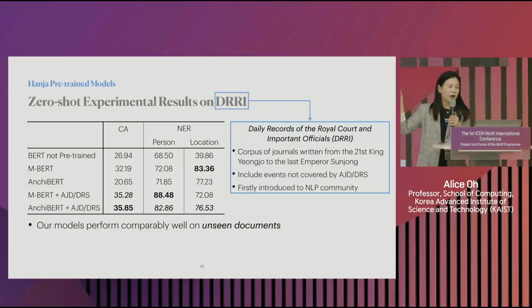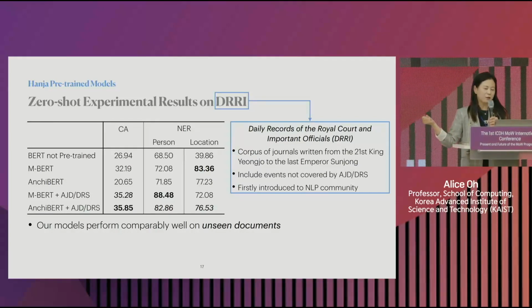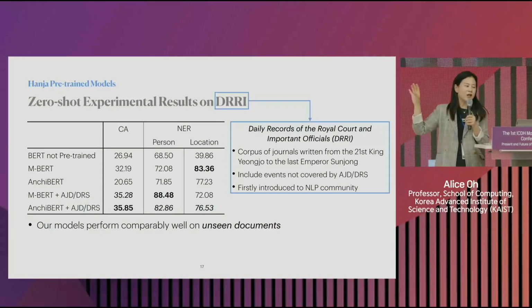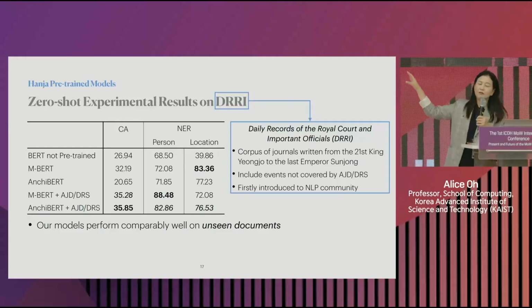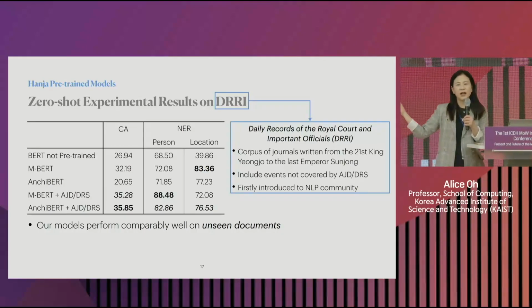This is called zero-shot experimental results on the daily records of the royal court. So when we try to do chronological attribution and named entity recognition on the daily records, which are not annotated or translated at all, we call this zero shot because it's not in the training data set.